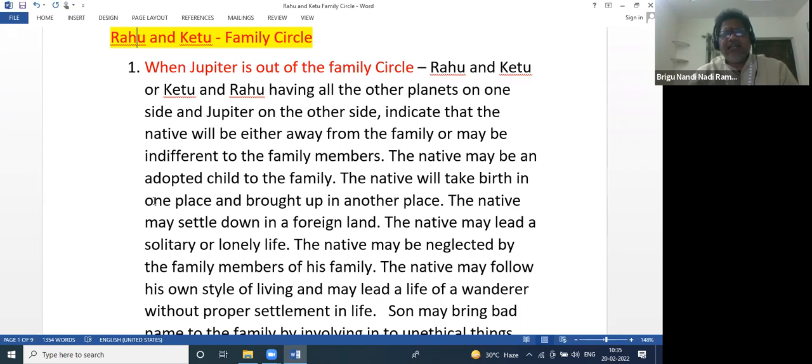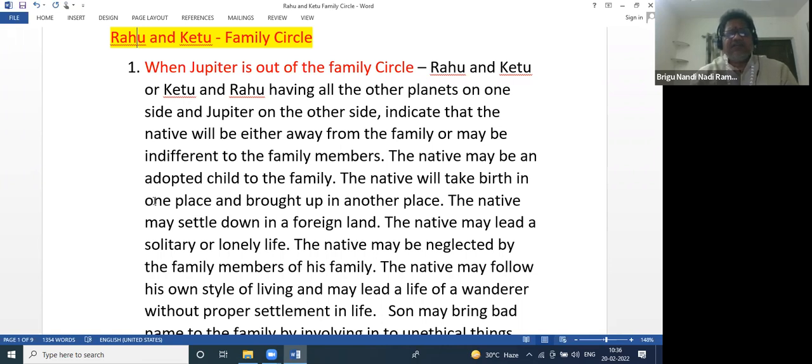The native will take birth in one place and be brought up in another place. Suppose Jupiter is outside, so he may be born somewhere and brought up somewhere else. So the native may settle down in a foreign land. These people generally leave their country and live in foreign lands.